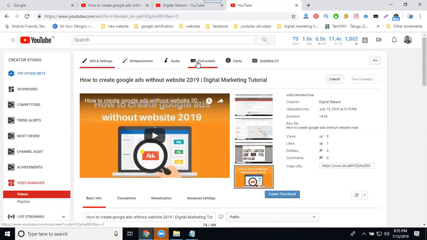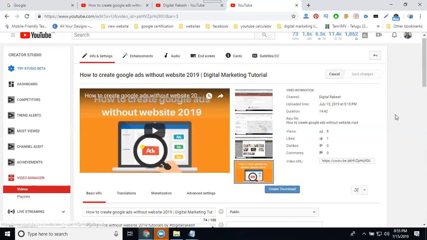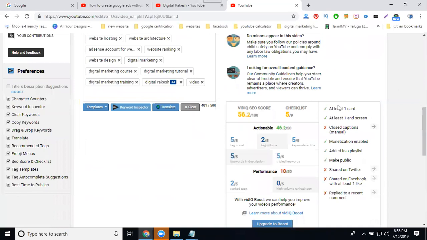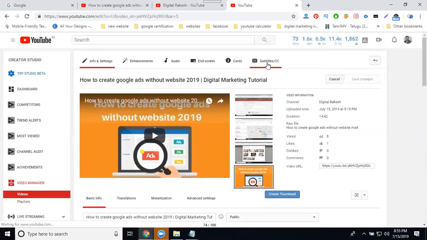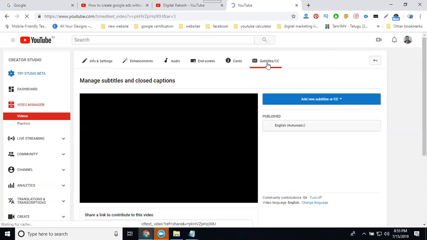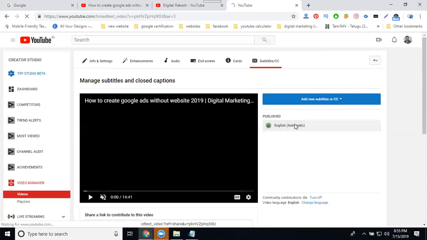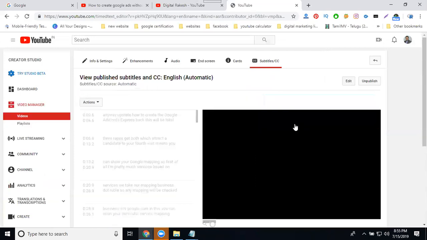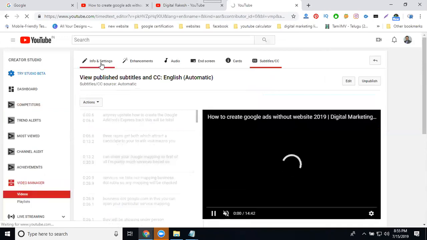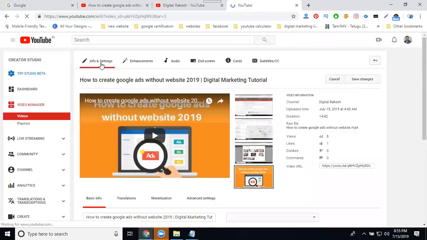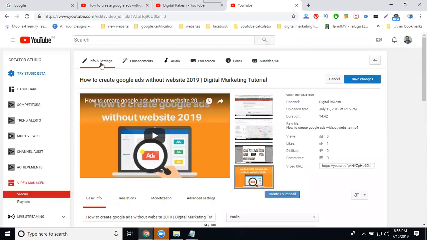Now we can finish the end screen and cards. This will already be finished; check your option. Final thing, go to subtitles and CC. They are already finished by subtitles and CC here. There will be total language translation. It will be done. Next, we'll create manual and automatic backlinks. Save changes.